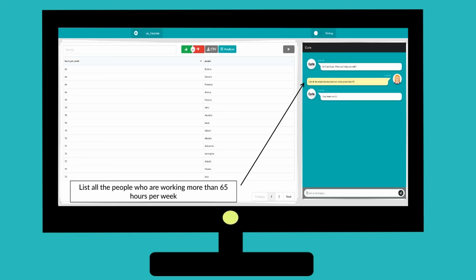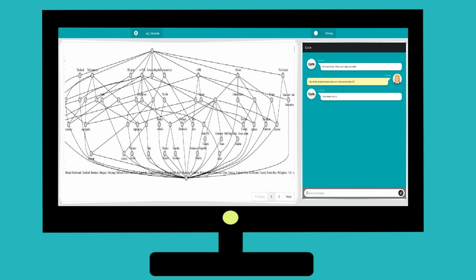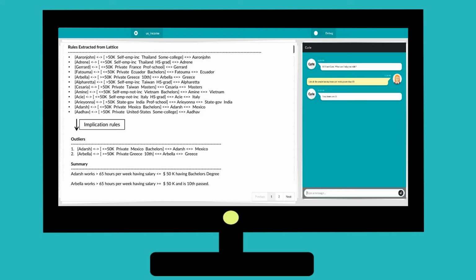Let's take one more example. List all the people who are working more than 65 hours per week. You can see the output of the query on the left pane. There is the Analyze button, which shows the lattice of the output. Such visualization of data helps in understanding the structure better. It also shows the outliers or exceptions in the dataset for this query.